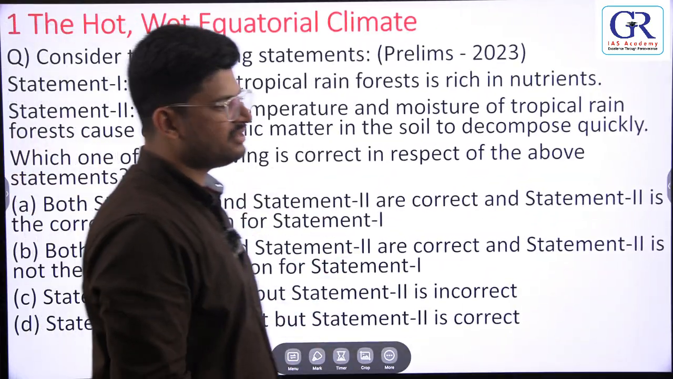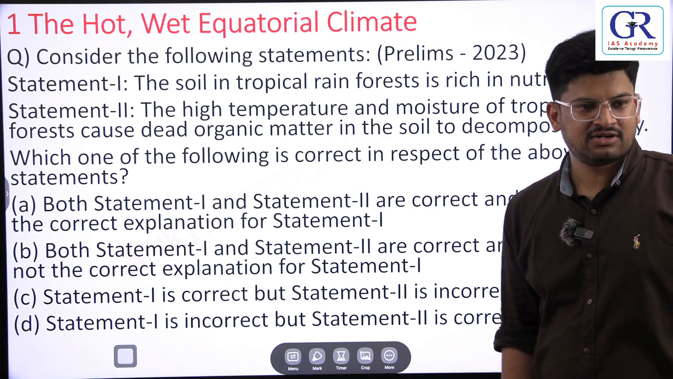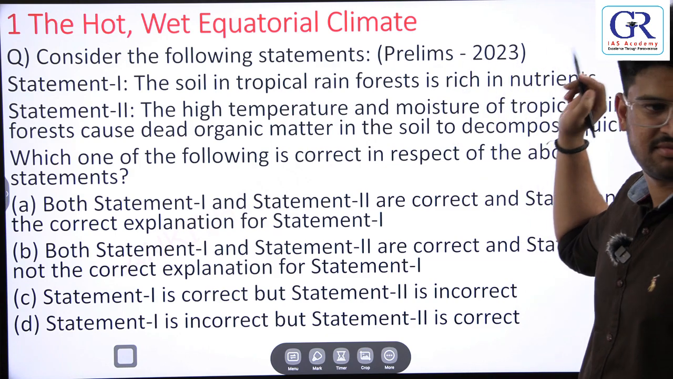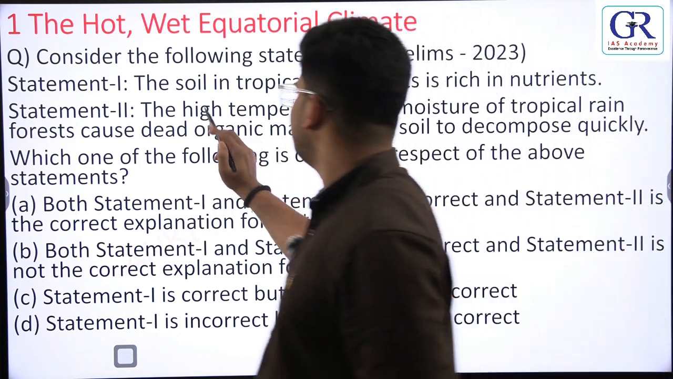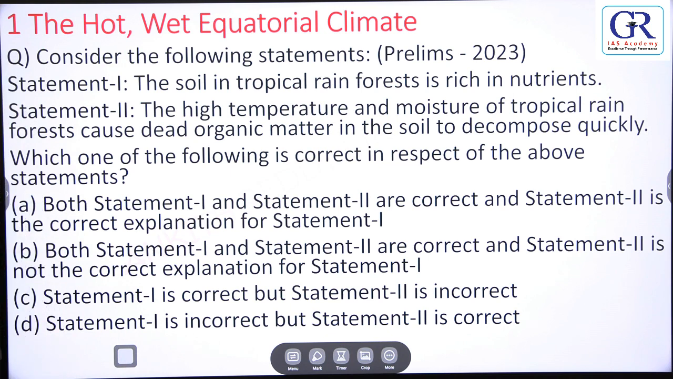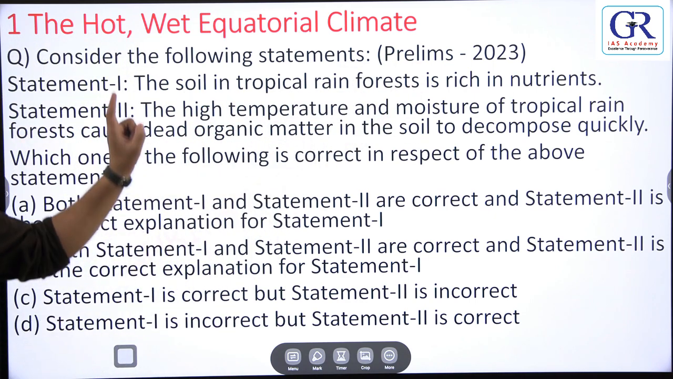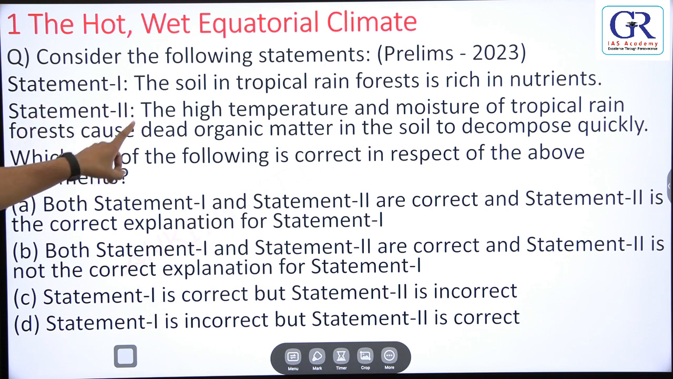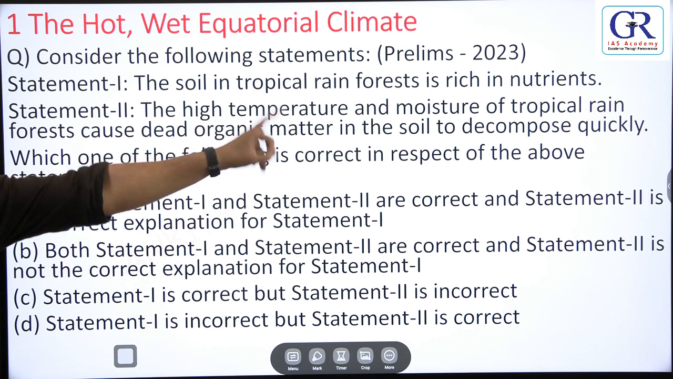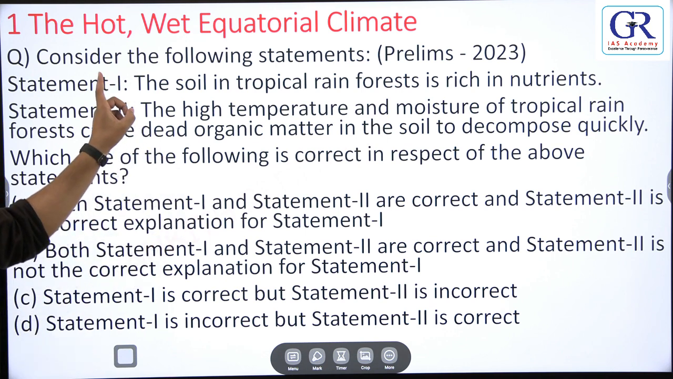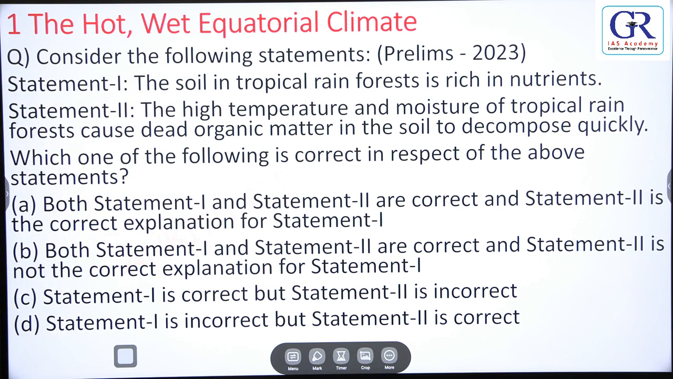Right, so a recent 2023 prelims question. Okay, pause this video, try to answer this, and I will give you the explanation. Right, so consider the following statements. Prelims 2023 question. Statement 1: the soil in tropical rainforest is rich in nutrients. In the equatorial region, the type of forest you see is tropical rainforest. Statement 2: the high temperature and moisture of the tropical rainforest cause dead organic matter in the soil to decompose quickly. So two statements are given here. For the first statement, you have to say, is it true or false? Is the soil in tropical rainforest rich in nutrients?